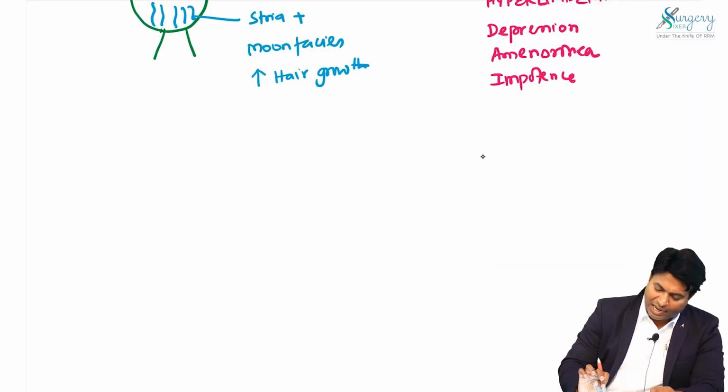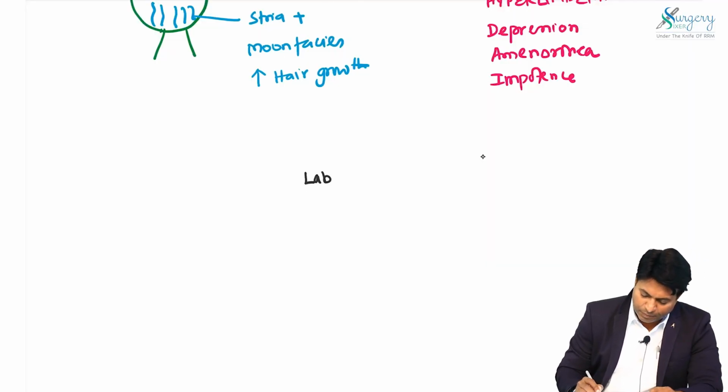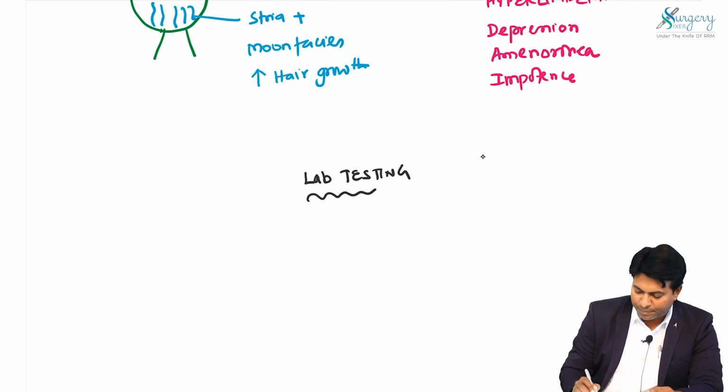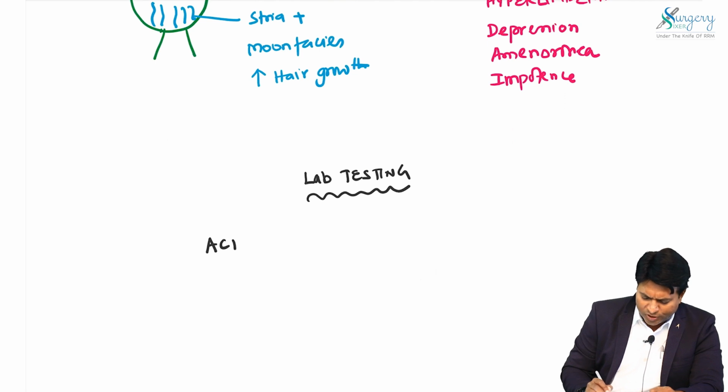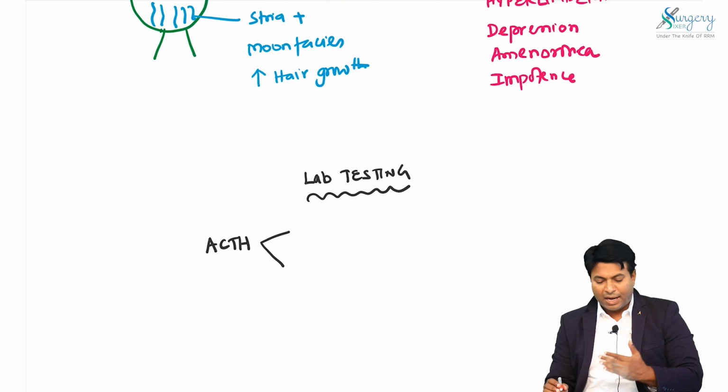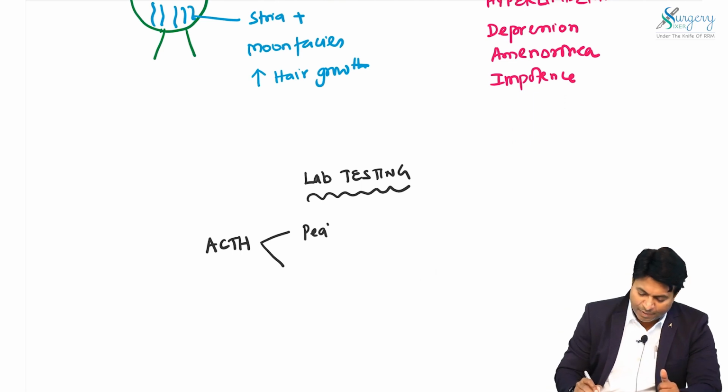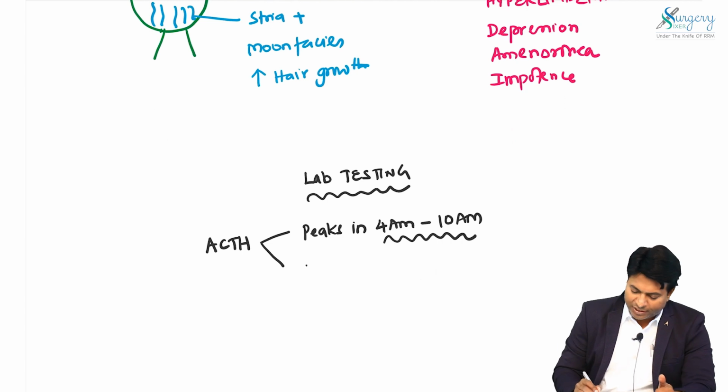One of the important lab investigations is that we have to measure the ACTH values. ACTH should be measured at various times, and usually it peaks in the early morning, 4 a.m. to 10 a.m. This is a classical diurnal variation. After that it is normal.